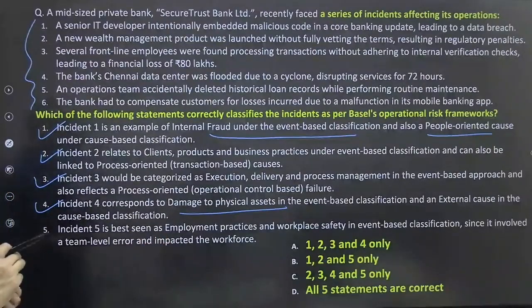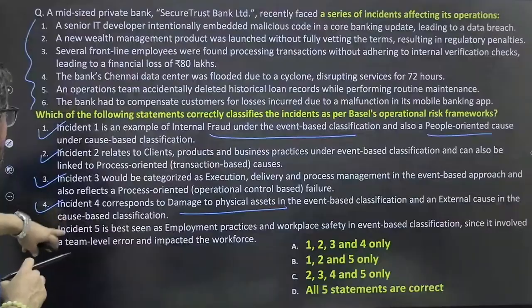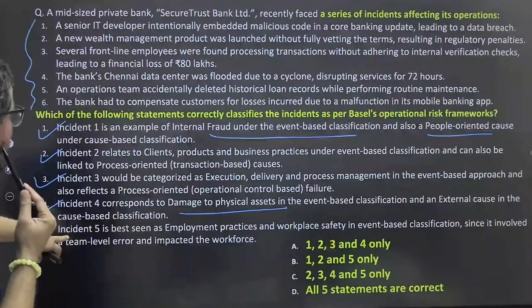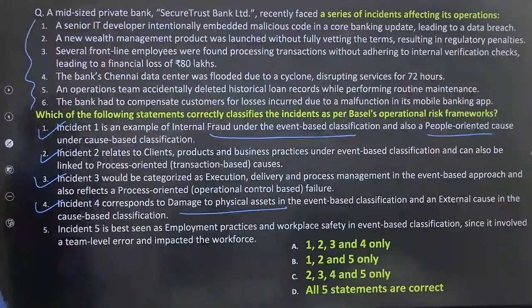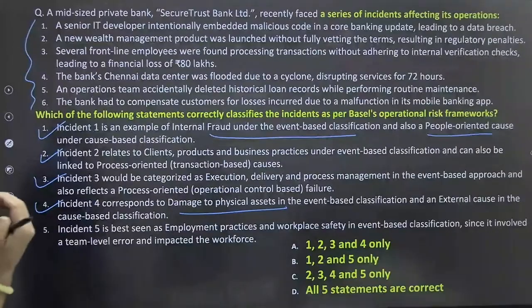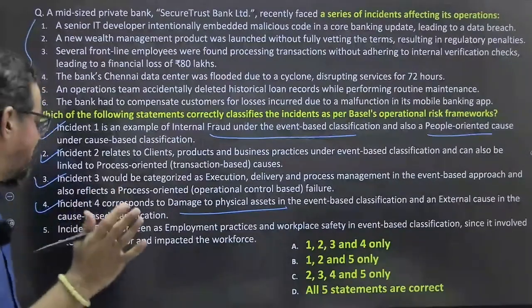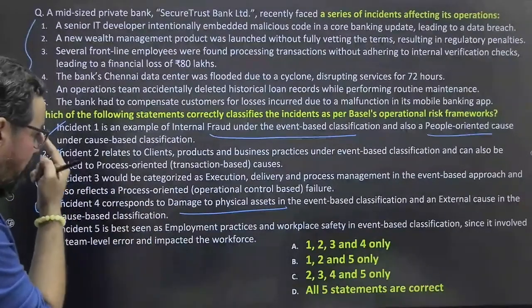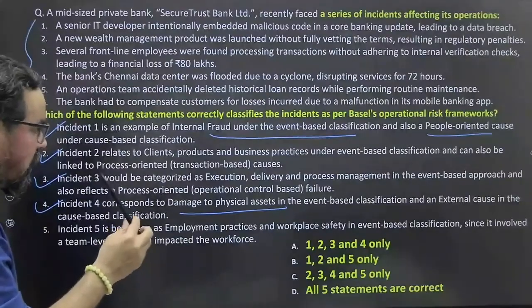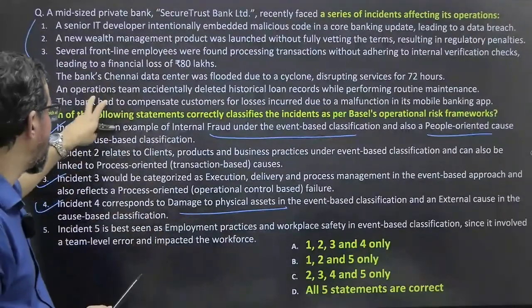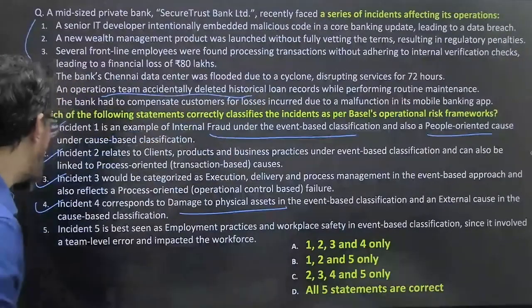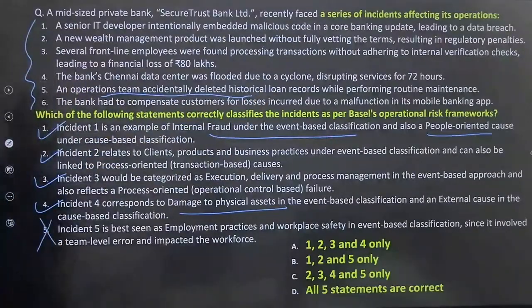ठीक है, it should be आपका what was the incident 5 आपका, the bank and operation team accident. हाँ, so what should be your clear cut answer for this particular one? It is basically आपका practice oriented errors and all. ठीक है, so the event based classification and external cause, there is no external cause because it is internally done by the people आपका. ठीक है, this is wrong. ठीक है, statement 5 is wrong, 6 is not here.